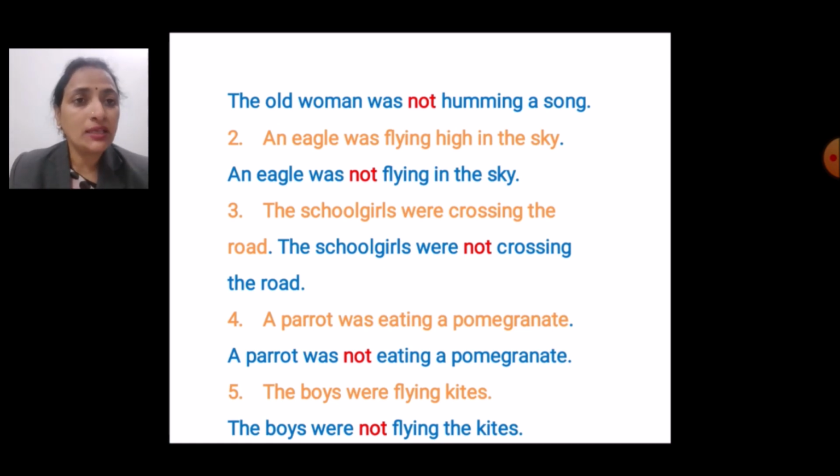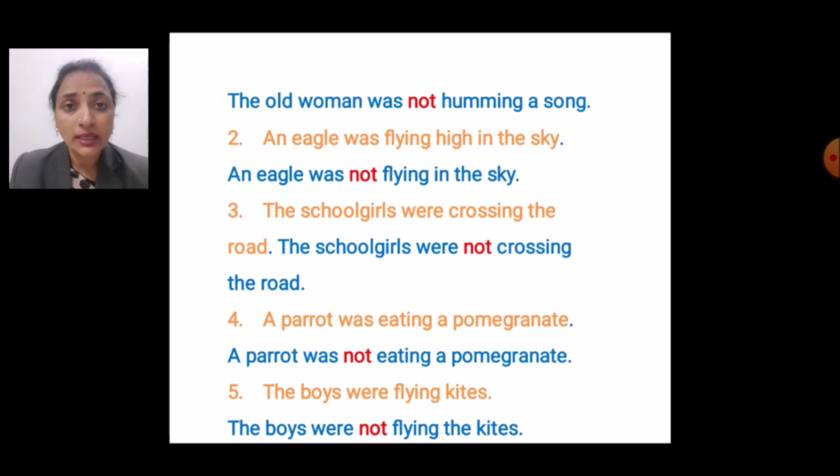सेकेंड, एन ईगल वॉज फ्लाइंग हाई इन द स्काई. सेकेंड आंसर, एन ईगल वॉज नॉट फ्लाइंग इन द स्काई. थर्ड, the school girls were crossing the road. The school girls were not crossing the road. Simply we have used here not. A parrot was eating a pomegranate. A parrot was not eating a pomegranate. Fifth, the boys were flying kites. The boys were not flying kites.